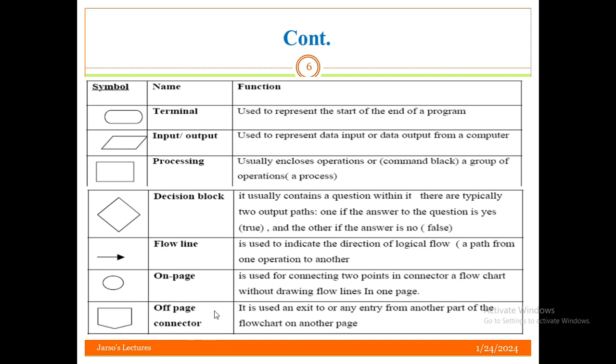Then there are the on-page and off-page connectors. The on-page connector is used for connecting two points in a flowchart without drawing flow lines on one page, and the other one is the off-page connector, used to exit to or enter from another part of the flowchart on another page. These are the symbols that we can use within a flowchart. Let us see the examples.